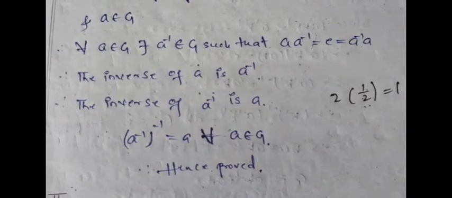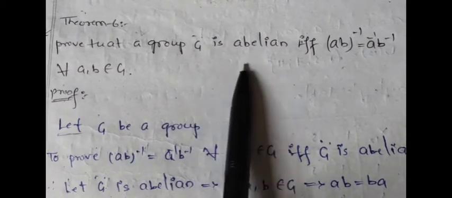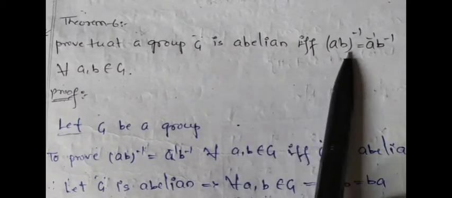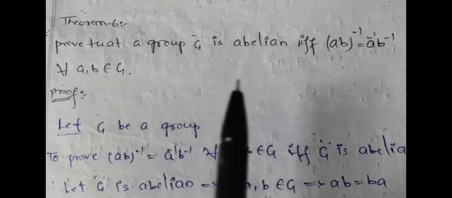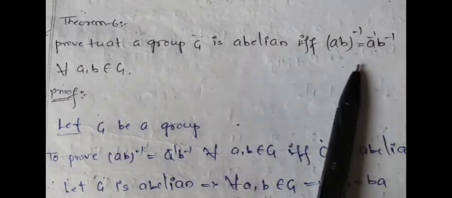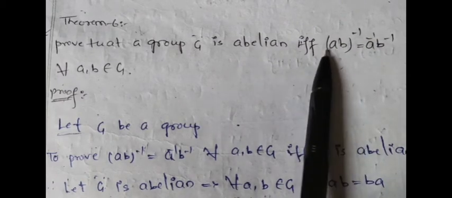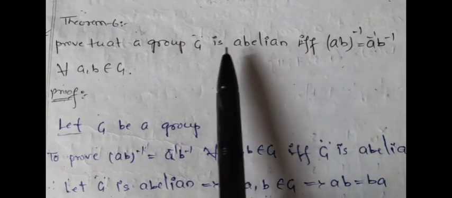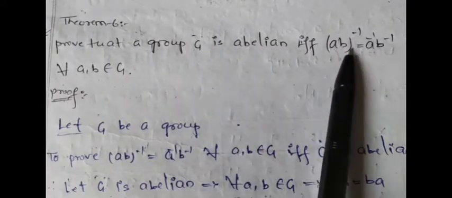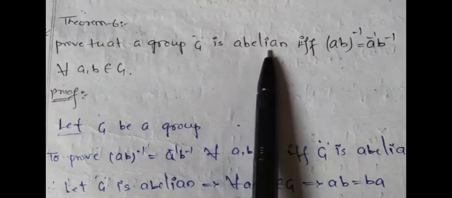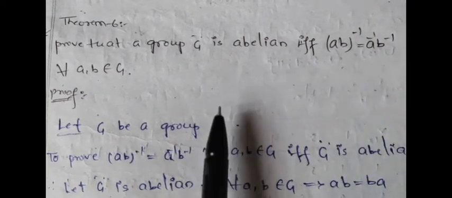Another theorem. Prove that a group G is abelian if and only if (AB) whole inverse equals A inverse into B inverse. What we discussed in the previous video is that (AB) whole inverse equals B inverse into A inverse. This is by the socks and shoes property, because G is a group. But if G is also abelian, then we can also write A inverse into B inverse. Let us see the proof.